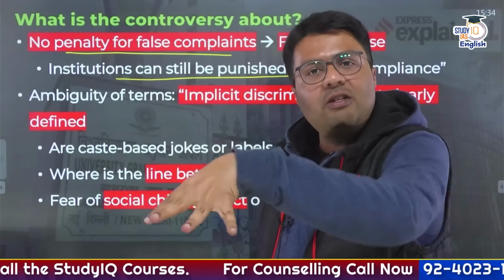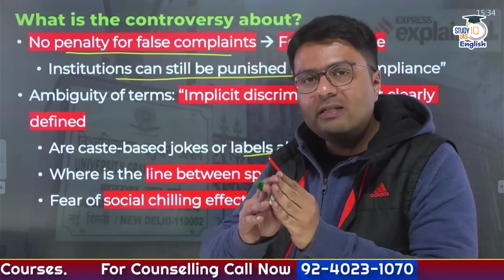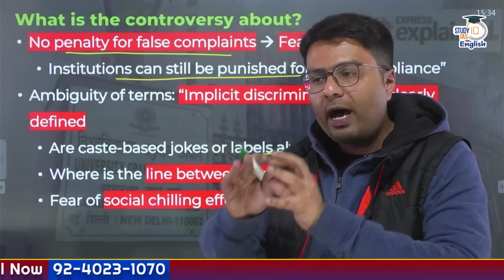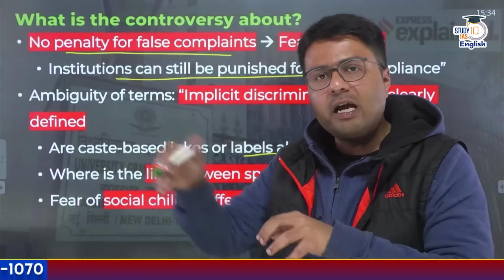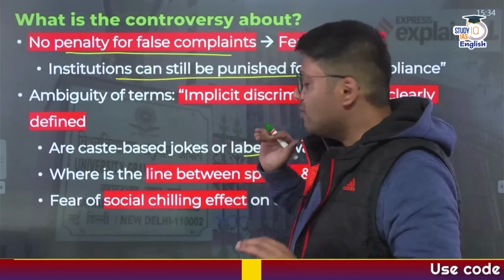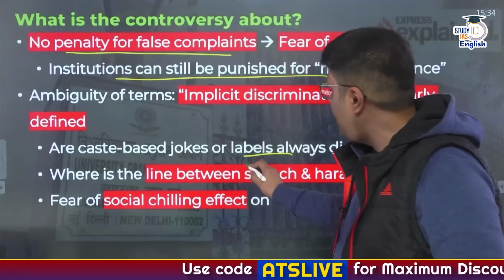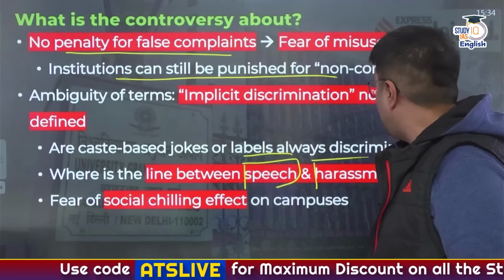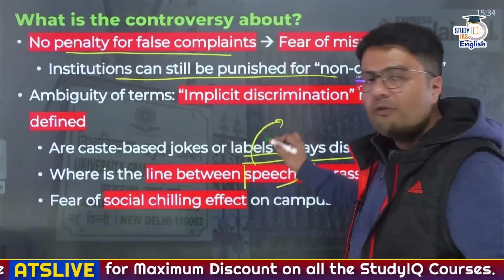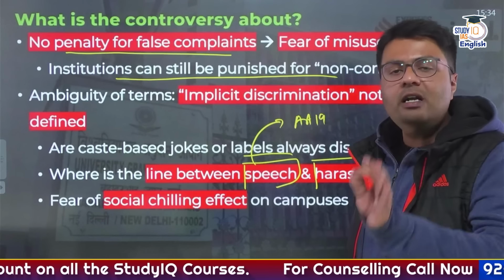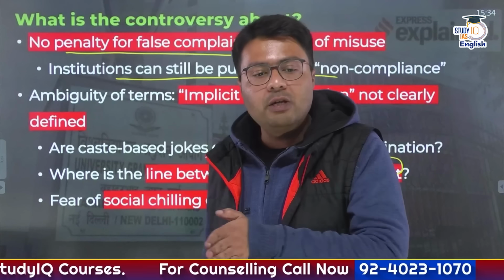It can happen even with the general category students. So if you're discriminating on any kind of campus or any kind of caste-based jokes, why exclude one community out of it and why include one community inside it? Similarly, this kind of regulation does not create any distinction between free speech and harassment. As you can understand, free speech is covered in our Constitution, in Article 19, which gives everybody the fundamental right to freedom of speech and expression.